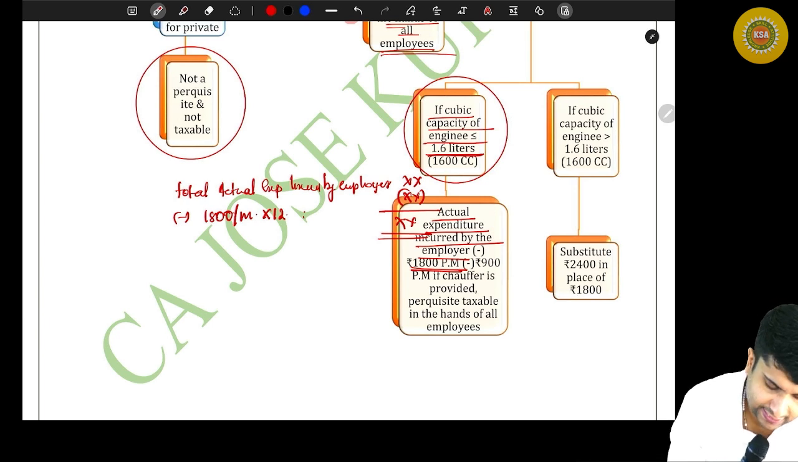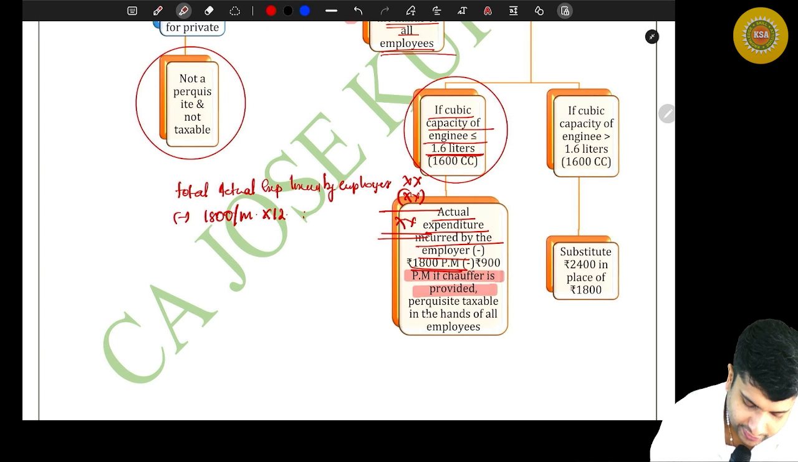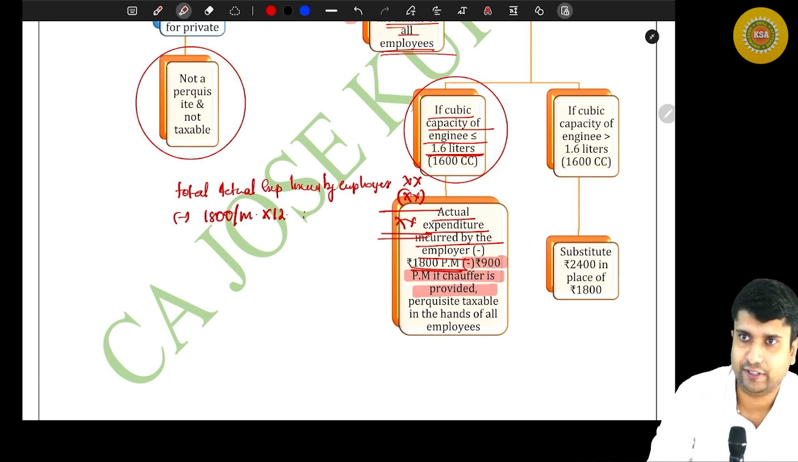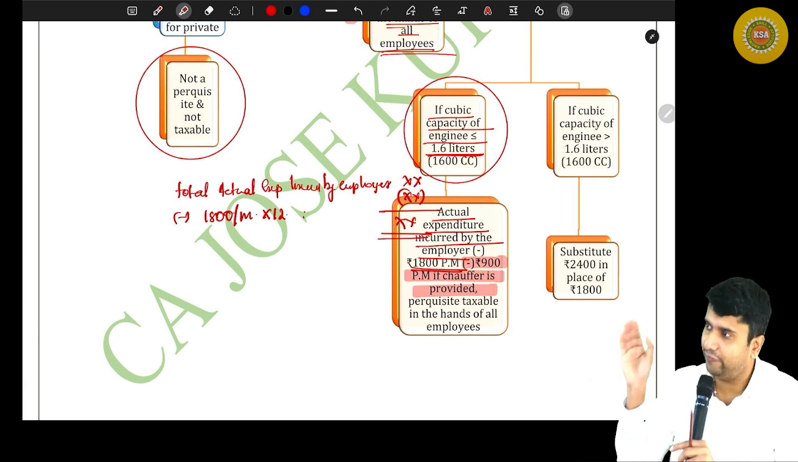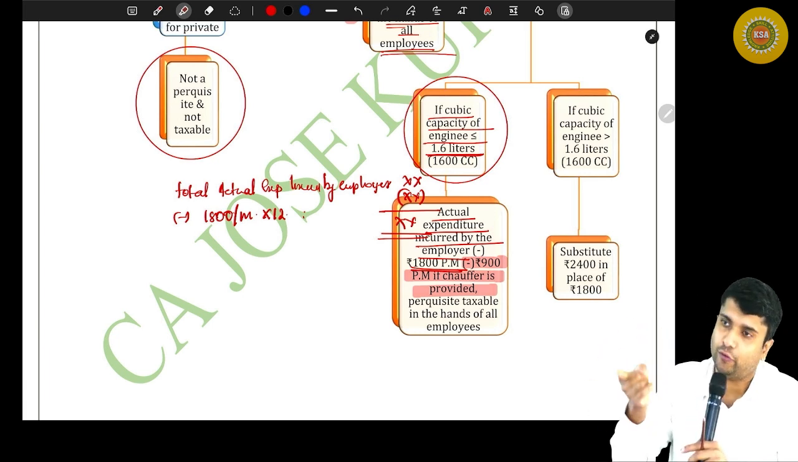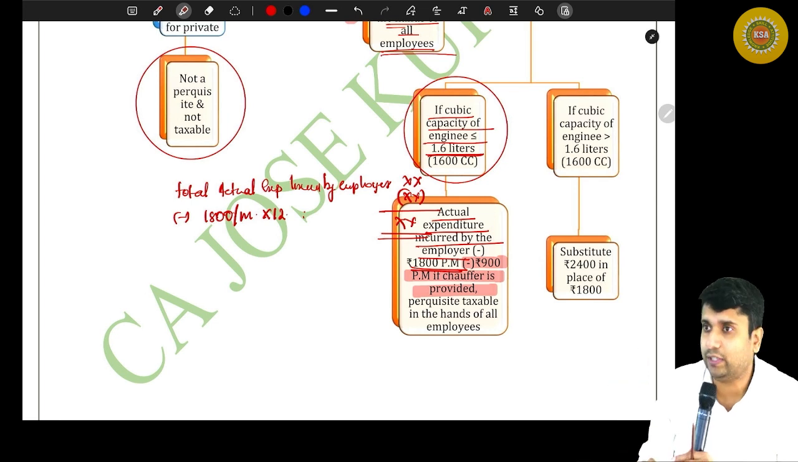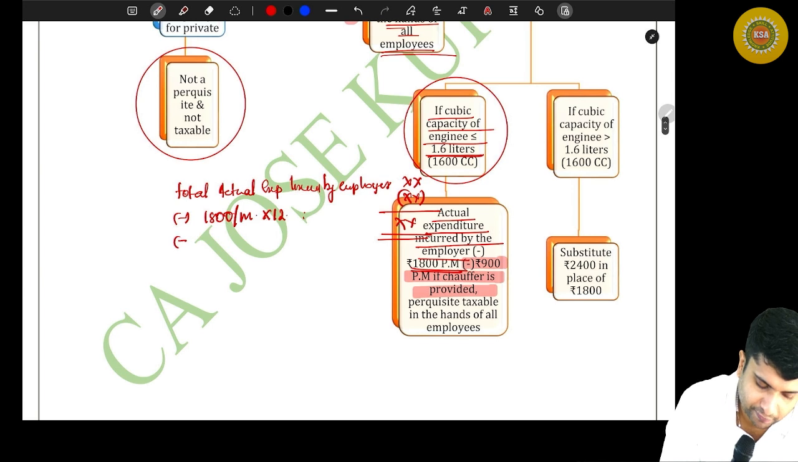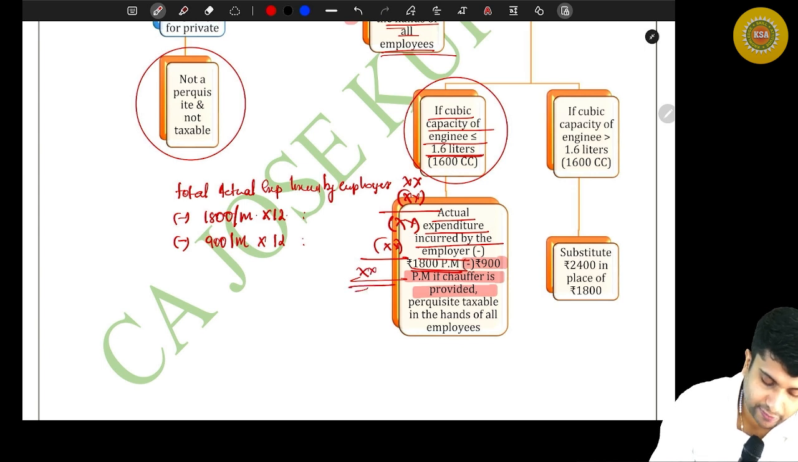Now, friends, listen. They are saying one more thing. If a chauffeur is provided, then you can deduct another 900 rupees. What is a chauffeur? Driver. If the employer is giving you a driver as well, and you are using that particular car for official as well as personal purpose, then you can deduct an extra 900. That means along with the 1,800 per month, if a driver is also provided, you can deduct another 900 per month into 12 months. If you use that car for 12 months, you deduct these two, and the remaining, if any, shall be the taxable value of perquisite.